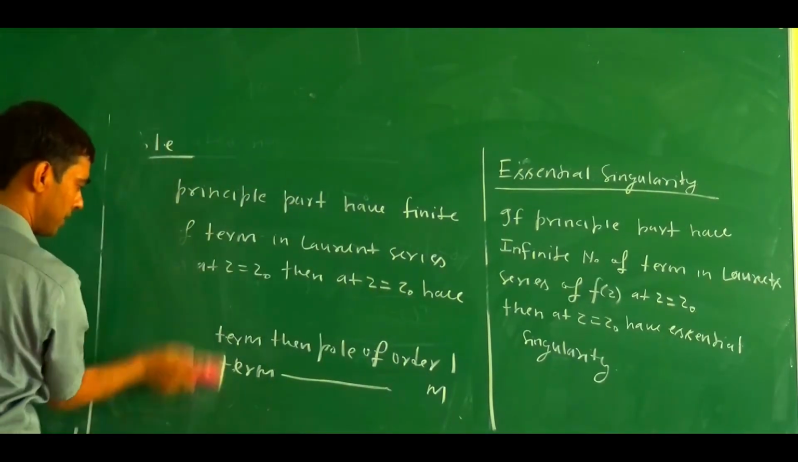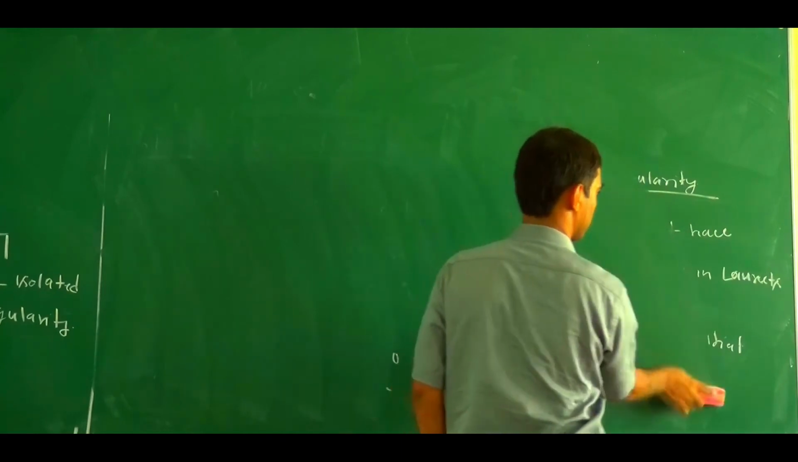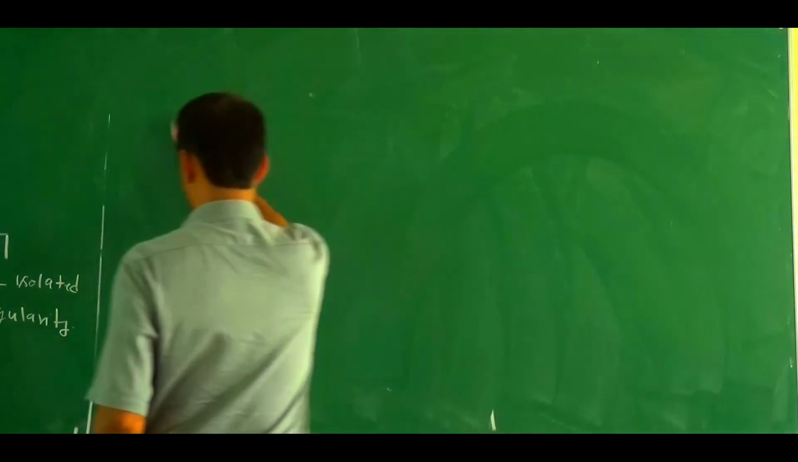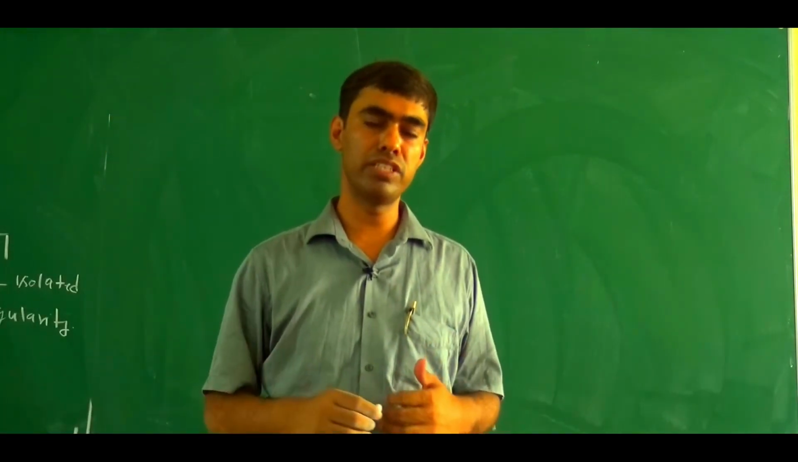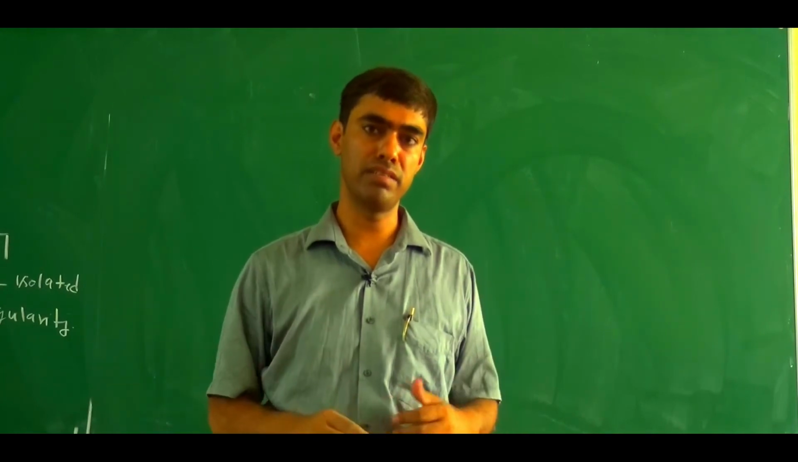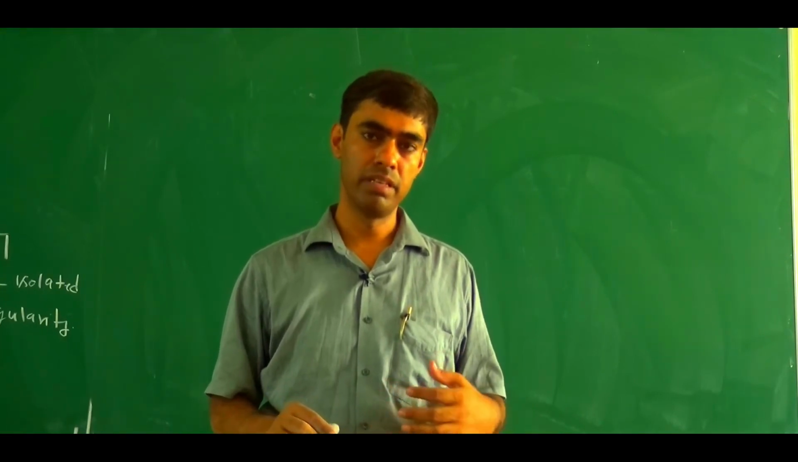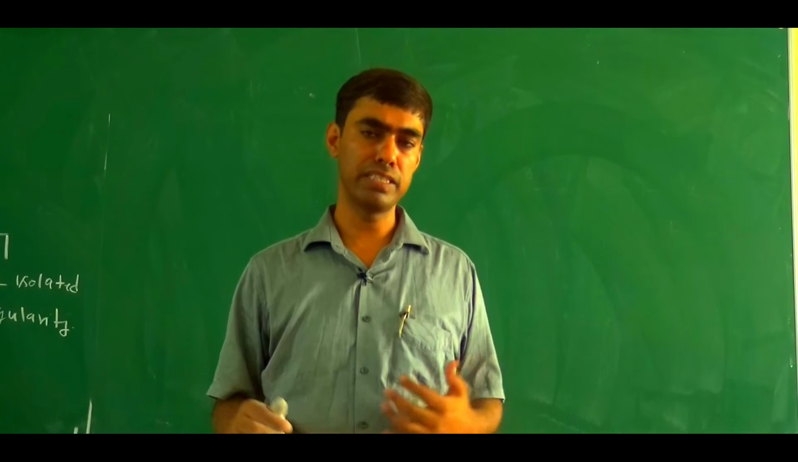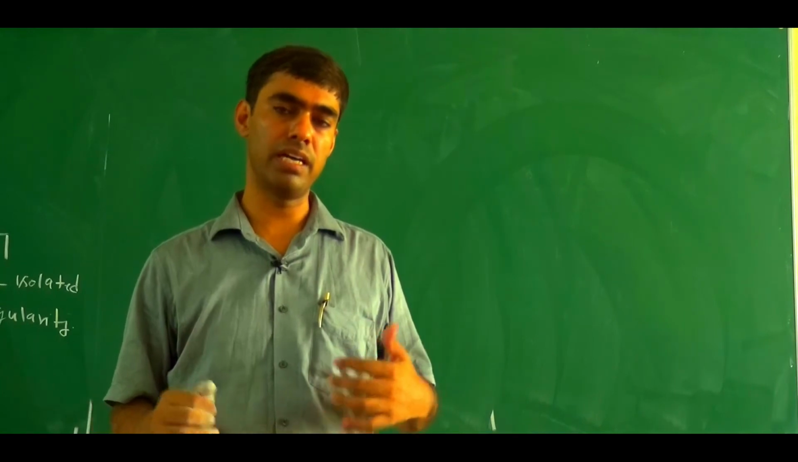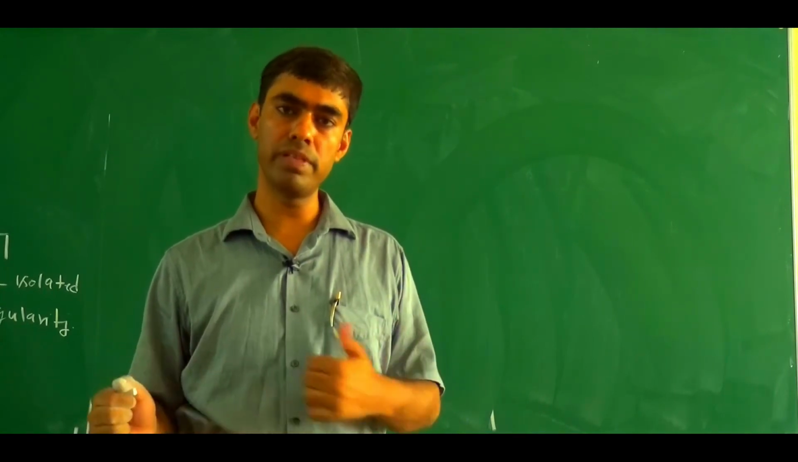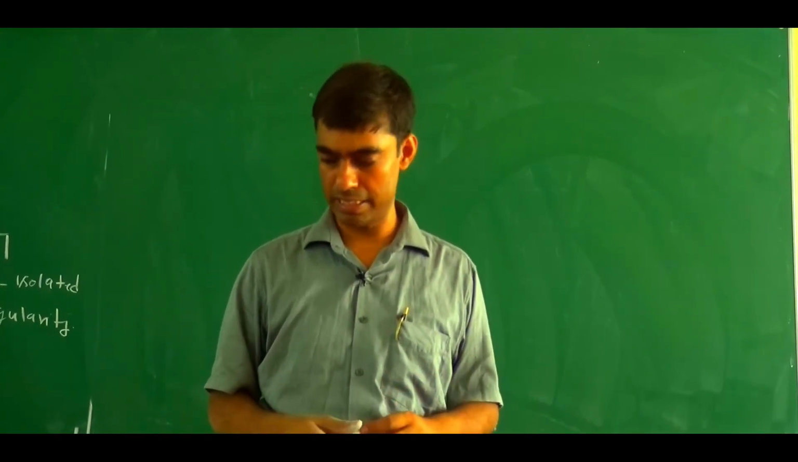So if we summarize this, if z equals z0 is an isolated singular point, then there exists a region, mod of z minus z0 less than delta, where delta is a very small real number, inside which the function is analytic. If the function is analytic, then we are able to find the Laurent series expansion. If the principal part has no term, then there is a removable singularity. If there is a finite number of terms, then there is a pole. If there is an infinite number of terms, then essential singularity.